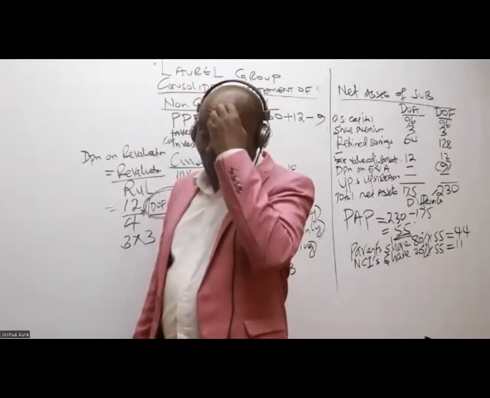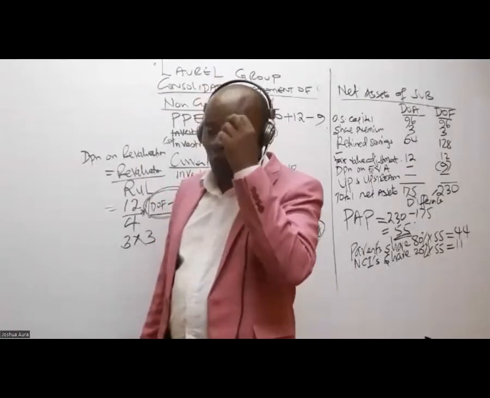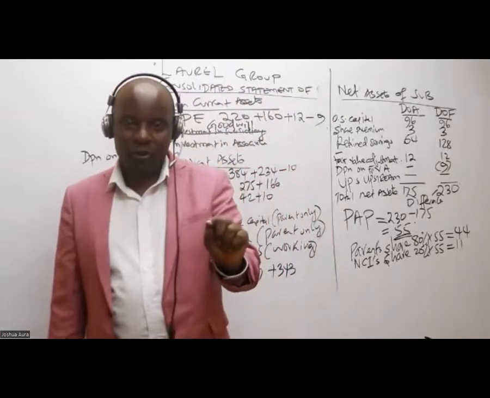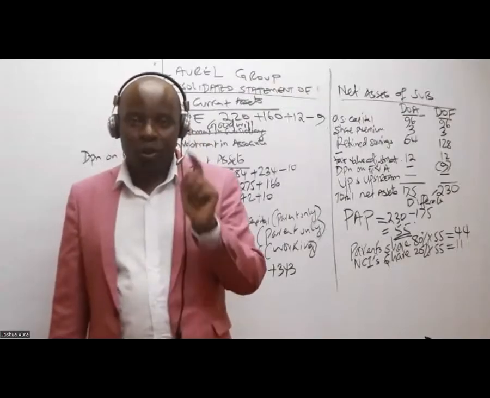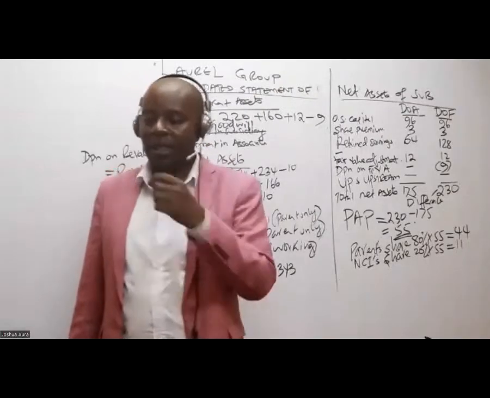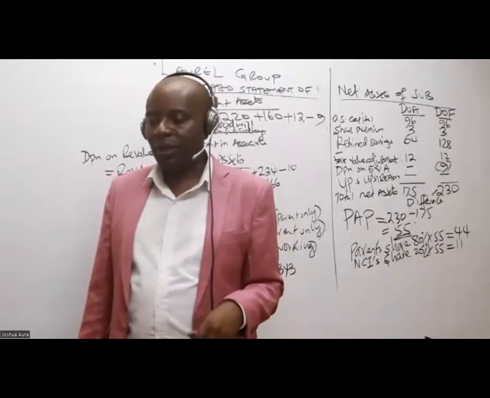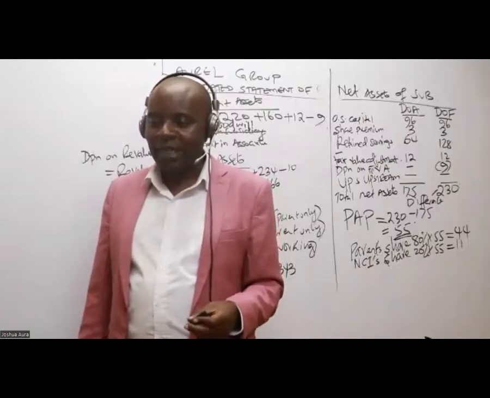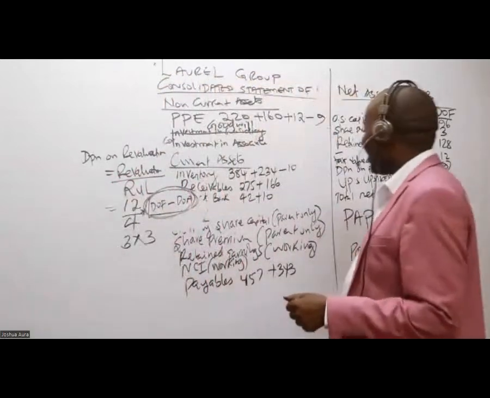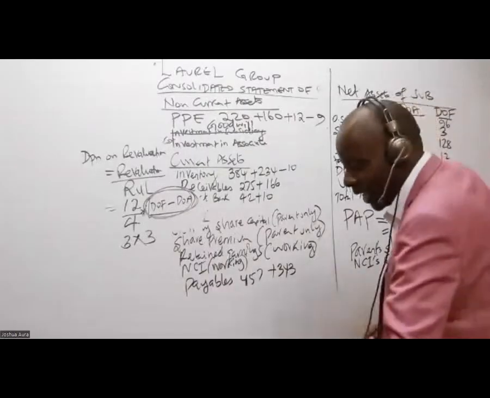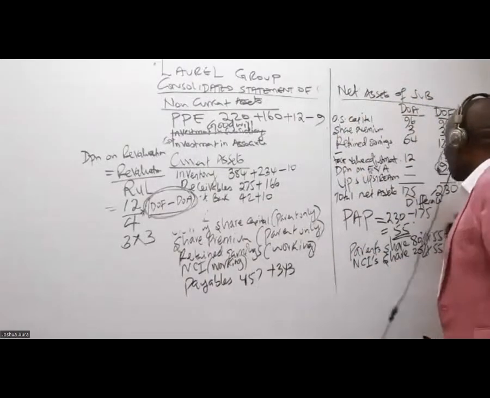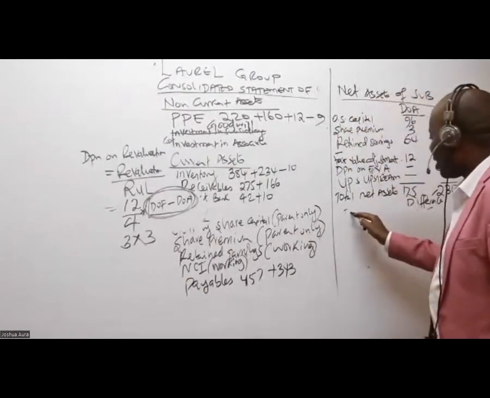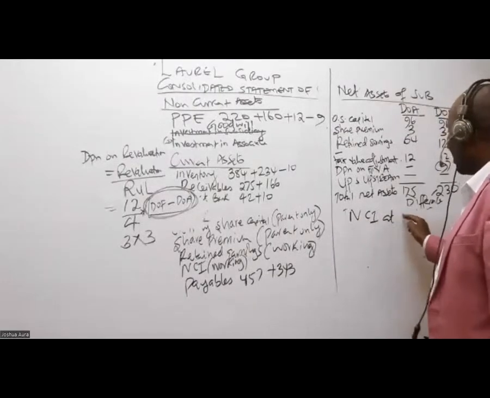Now, ladies and gentlemen, up to here, I'm so happy. But now, I would want somebody to tell me, what do you think could be the next working for us in this case? After getting net assets of the subsidiary, I'll be able to get the PAP goodwill. I'll not go for goodwill that fast. I will go for NCI, which is very easy. I'll give them what we call NCI at reporting.